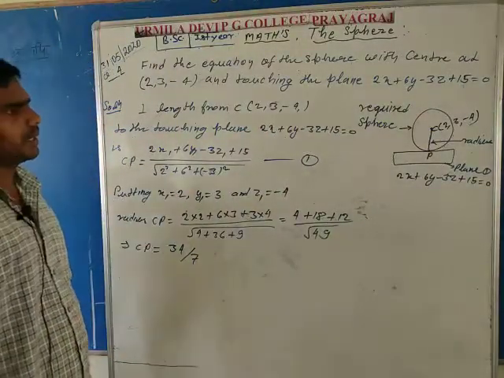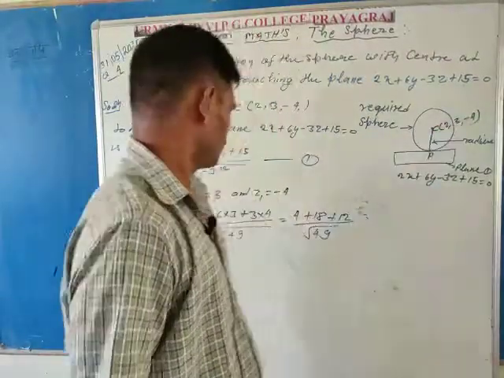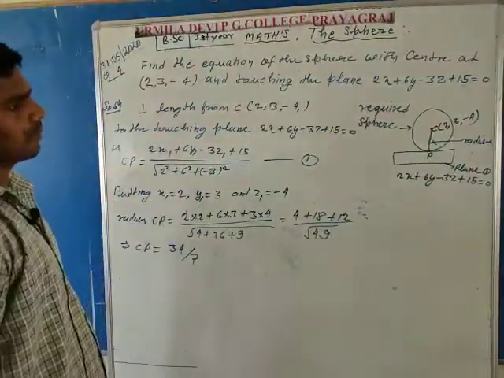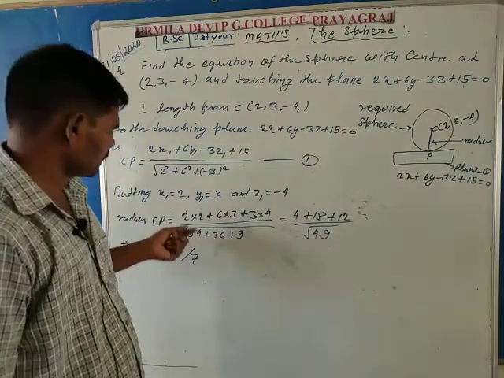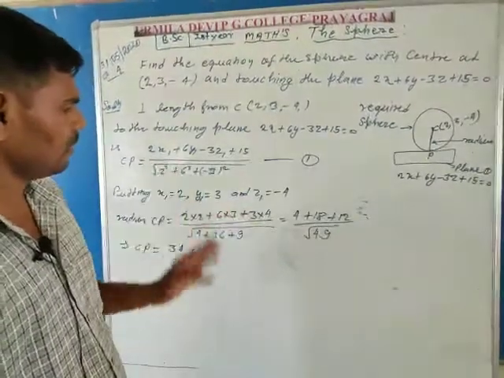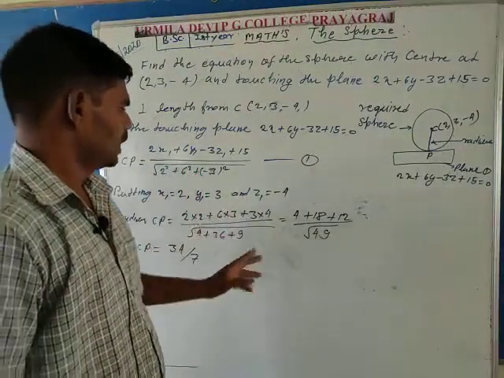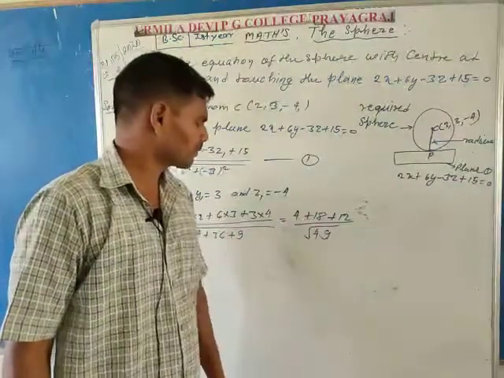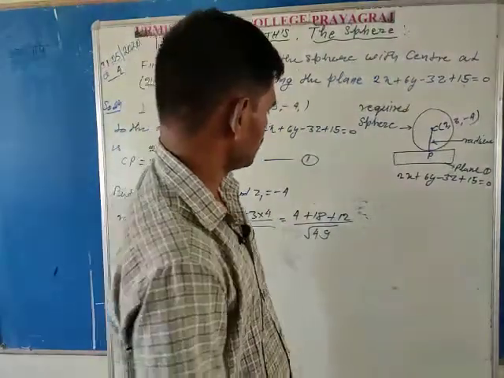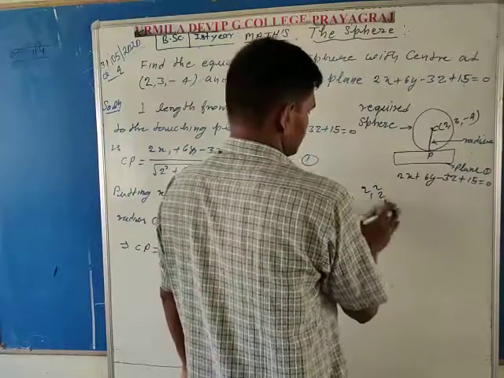And given that the coordinates of the center are 2, 3, minus 4, putting the values of 2, 3, minus 4, I want to do one revision of this. 2 into 2 is 4, 18 and 12, and so on.